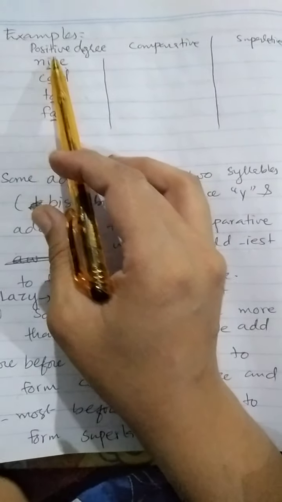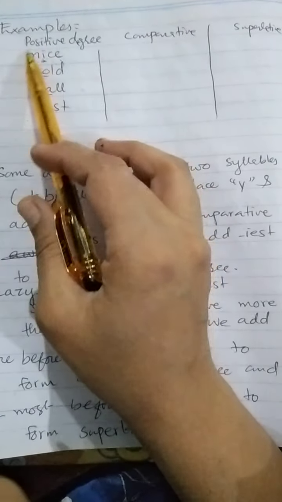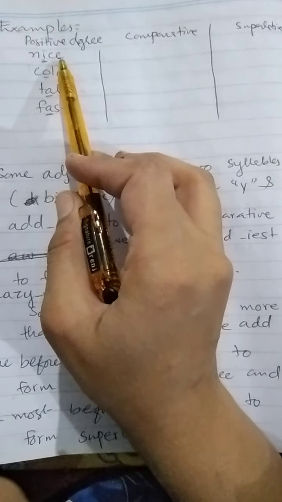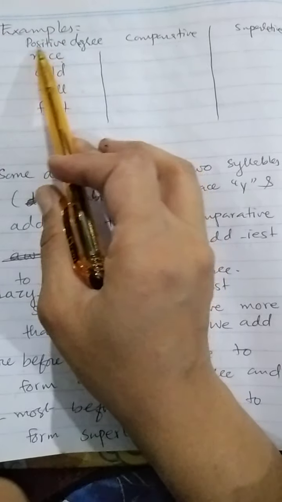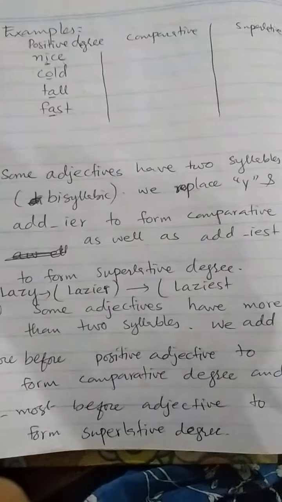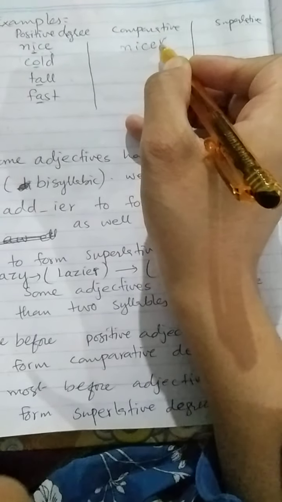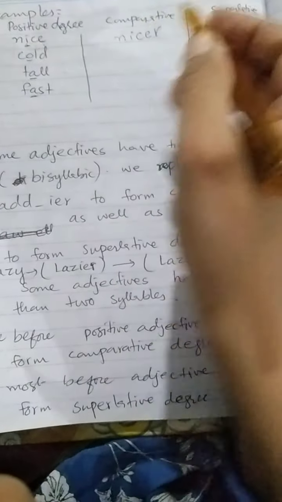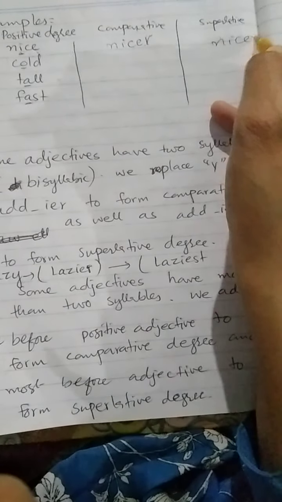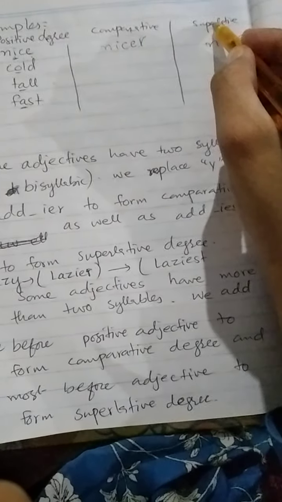Here only one vowel sound is producing, the second vowel sound is not producing. Even though in this word there are two vowels, E and I, only one vowel sound is producing, so it is a monosyllabic word. So we just have to add r at the end of the adjective to form comparative degree. Nicer. N-I-C-E-S-T, nicest. Nicest is the superlative degree.